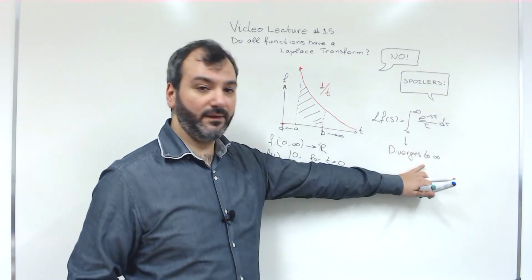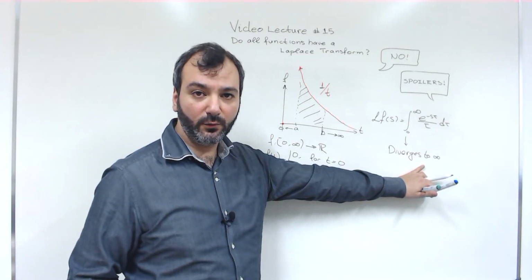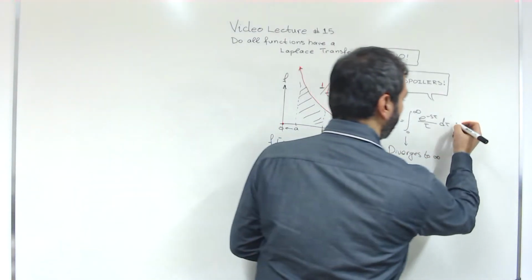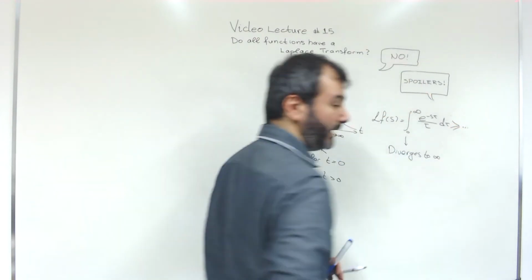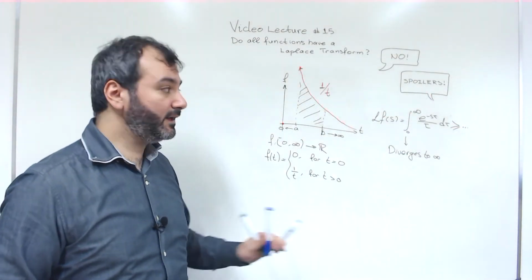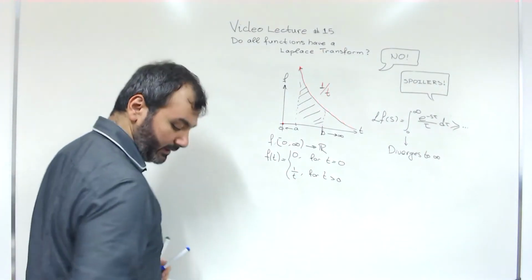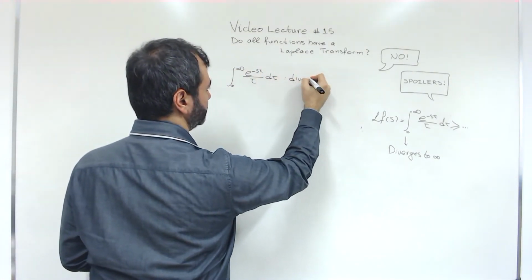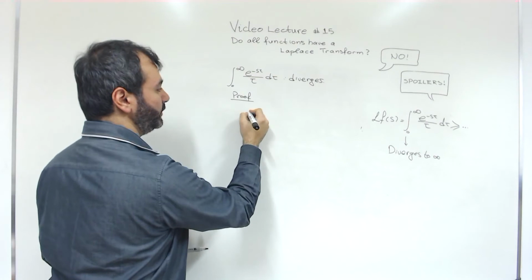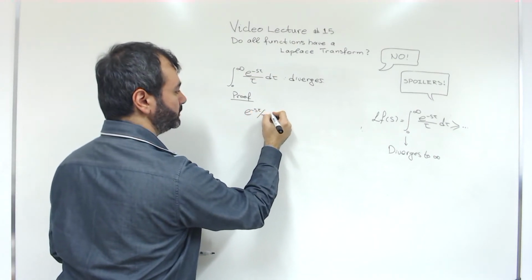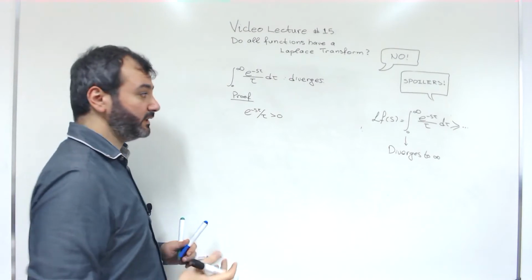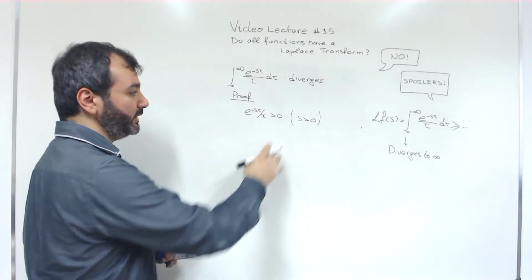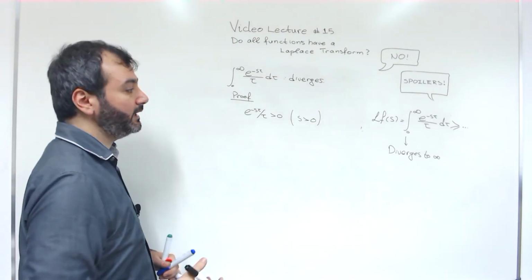Let's prove that this diverges to infinity, and the way we work to show that an integral goes to infinity is we try to lower bound it by something else, something easier apparently, that goes to infinity. Let's write it down over here. First of all, this is a positive term. We will assume here that s is a positive real number for simplicity, but you can extend it to complex numbers if you like. It is very easy.